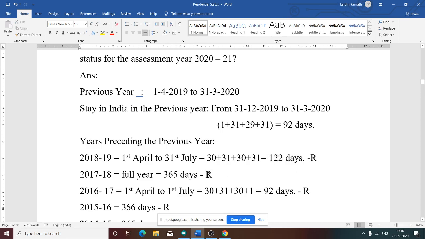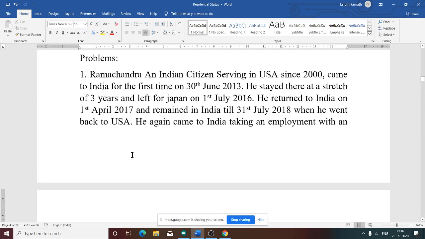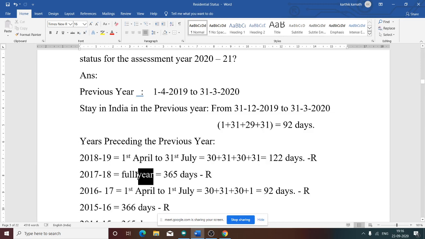Now the next year, that is 17-18. Again you see the question: from 1st April he returned to India. That means he was there in India for the entire 17-18. Do you agree with me? Yes, the entire 17-18 full year he was there in India. That means 365 days.